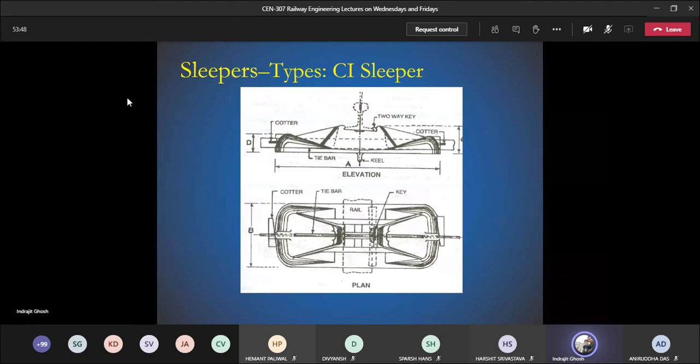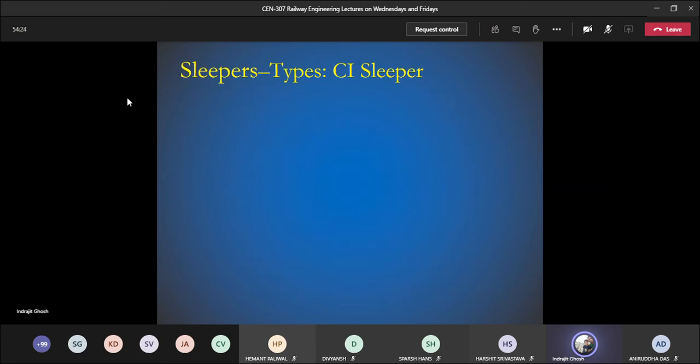So this is the photo. You can see that this is the triangular pot. Then there is plate and there is box. So it is a combination of pot, plate, and box, cast iron slipper. We have cutter, we have keel or the rib, we have two-way keys, where we have seen in a photo that it has a different cross section at this edge than on the other edge.